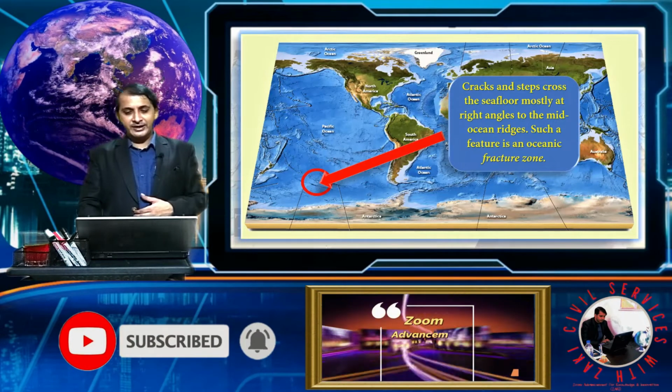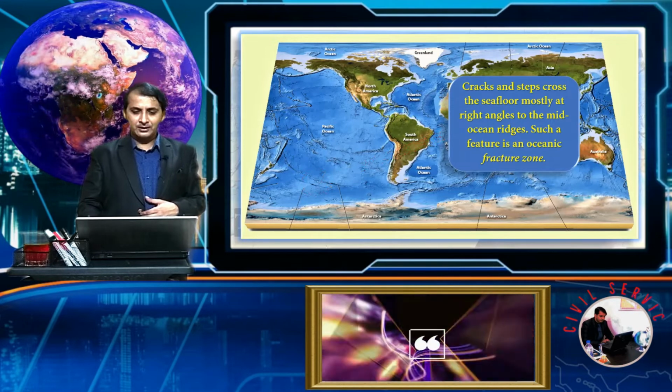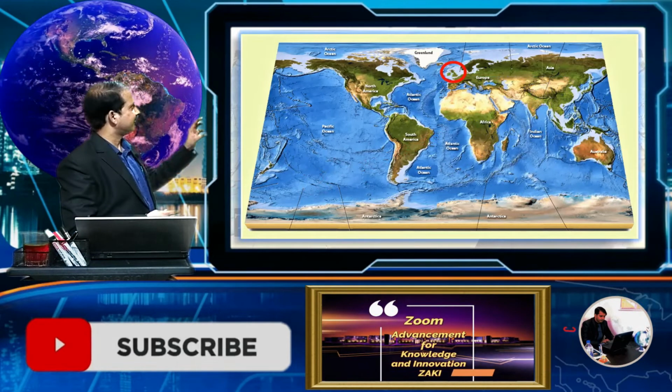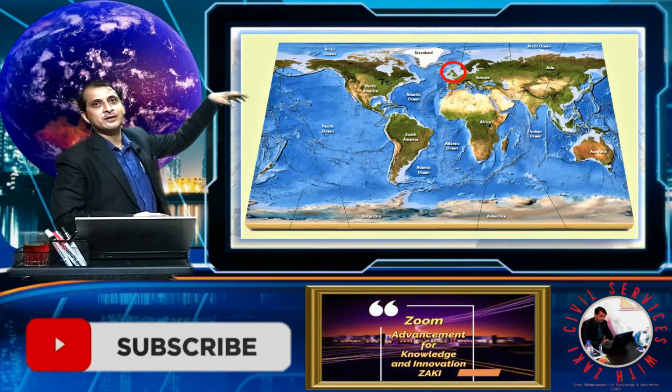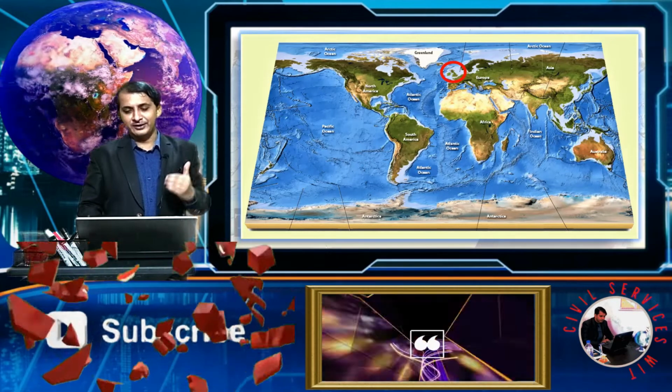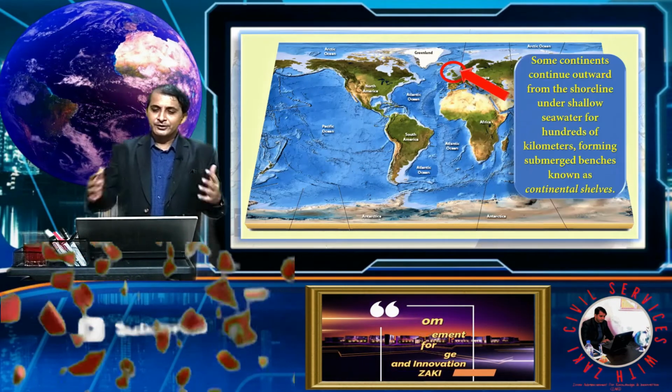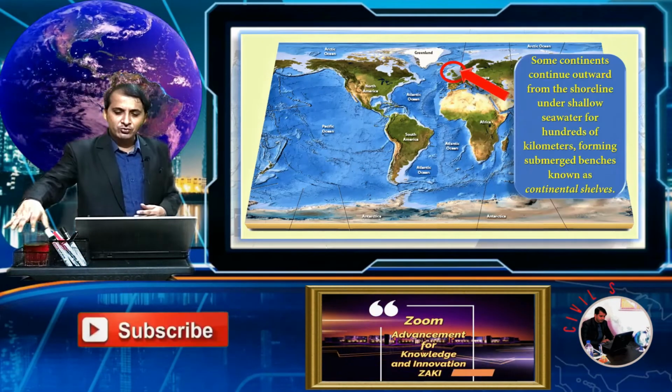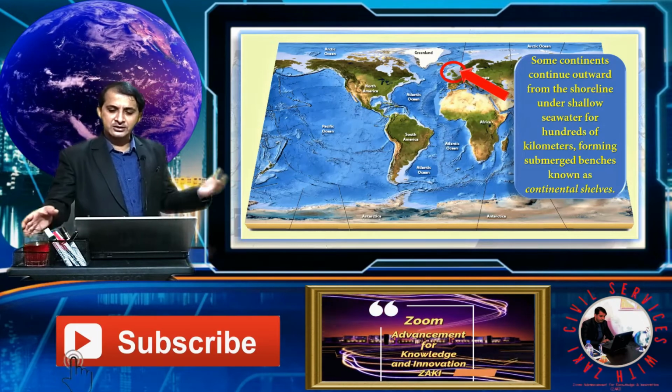We move forward and see another feature of our home planet Earth. See here, you see the UK surrounded by this red circle. It is called the continental shelf. So what is the continental shelf? Some continents continue from the shoreline under shallow seawater for hundreds of kilometers.